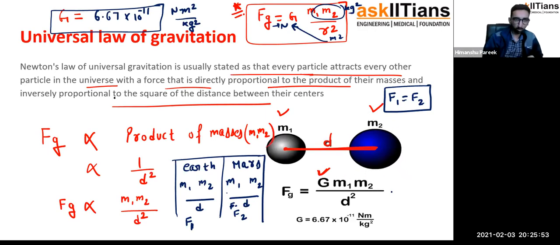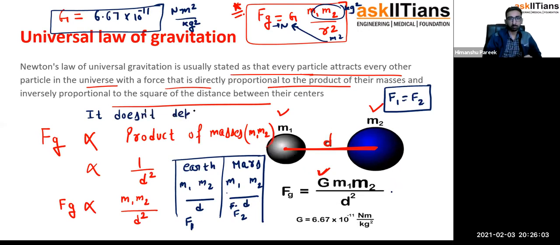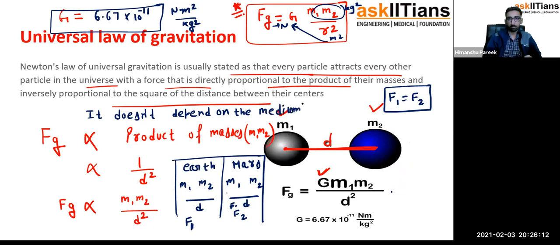So the first point you should remember is that it does not depend on the medium. It's a very, very important point. We have to remember this. And what factors does it depend upon?